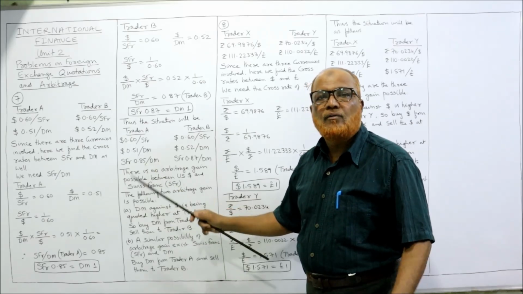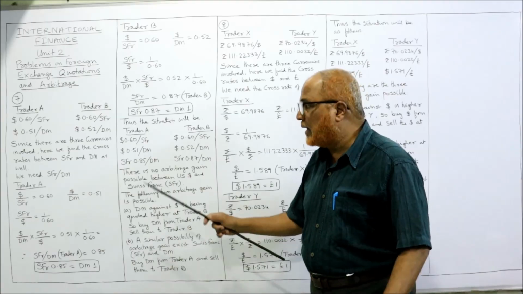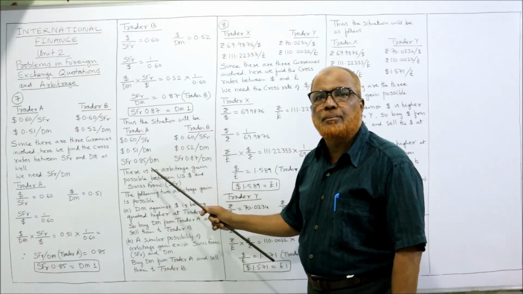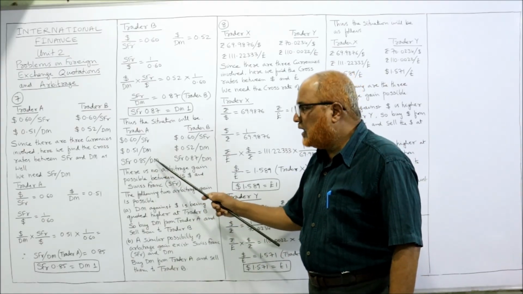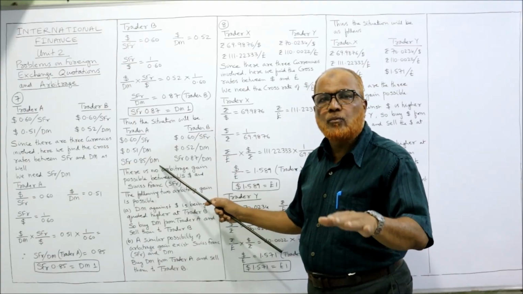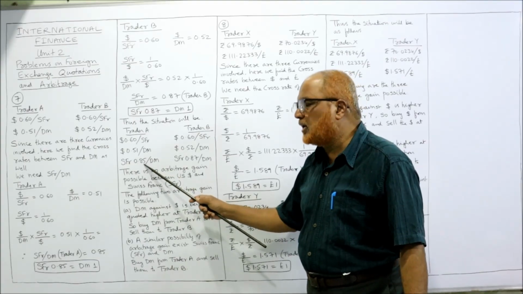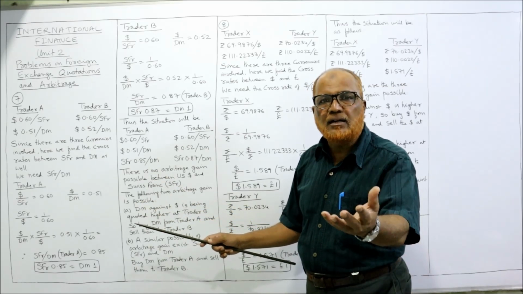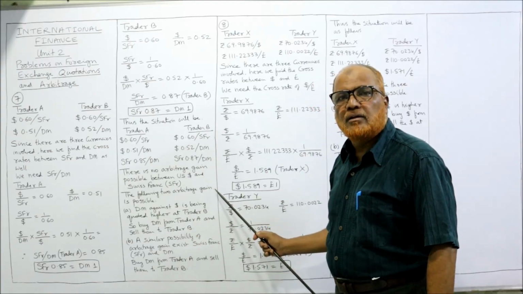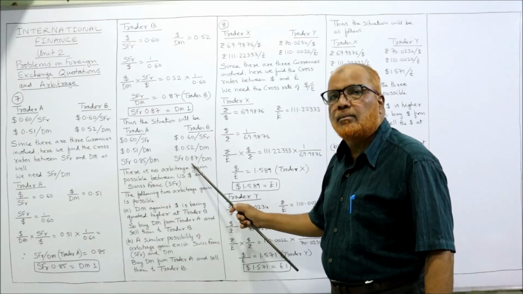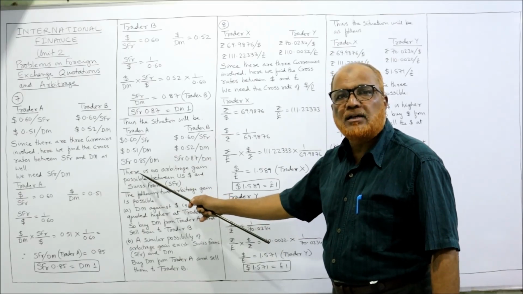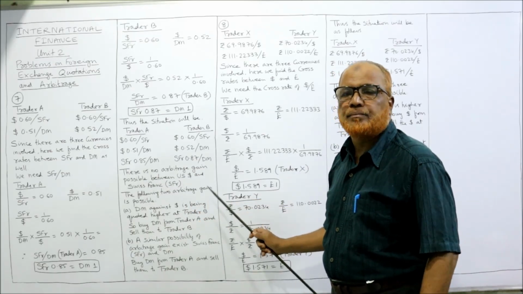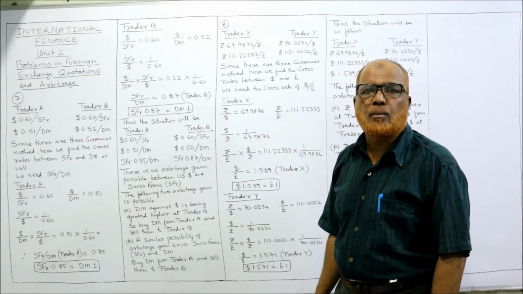So what we have to do? We have to buy the SFR. We have to buy the DM, sorry. We have to buy the DM at trader A and sell the DM at trader B. DM here is available cheap. We have to pay 0.85 to buy one DM. We are paying 0.85 SFR to get one DM, and that DM we sell it at trader B. By selling the DM, how much we are getting? 0.87. So buy the DM at trader A and sell the DM at trader B. That's it. In this way, we can get the arbitrage gain.